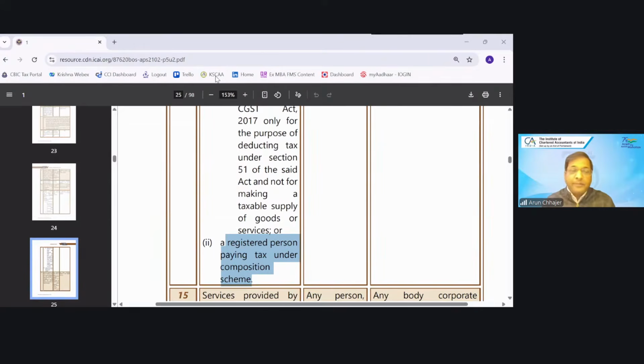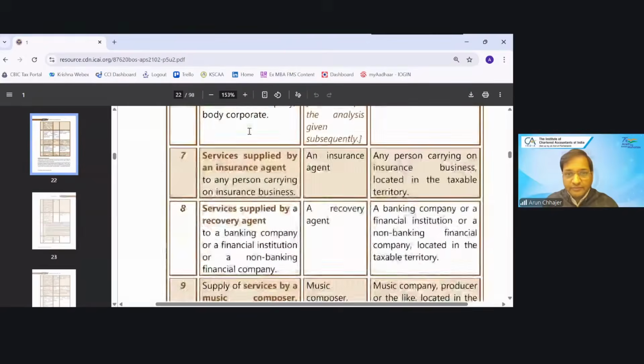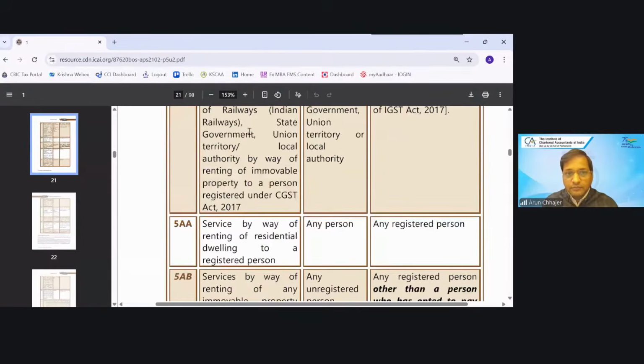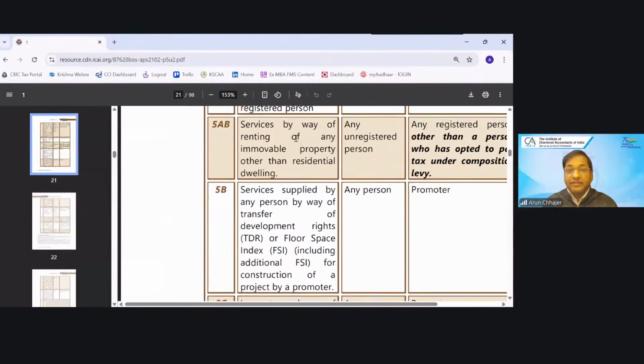Renting of immovable property, and one more category, that is renting of commercial property, immovable property other than residential. Absolutely correct. Restaurant service. I would not say directly restaurant, let me go above and show you those entries. See, I was talking about this entry 5A.